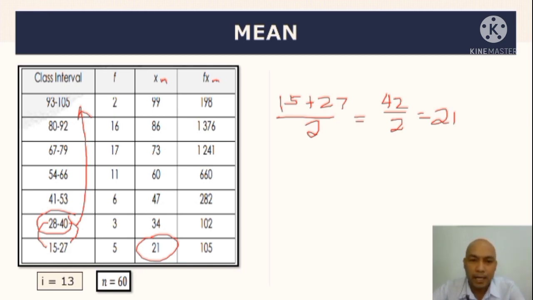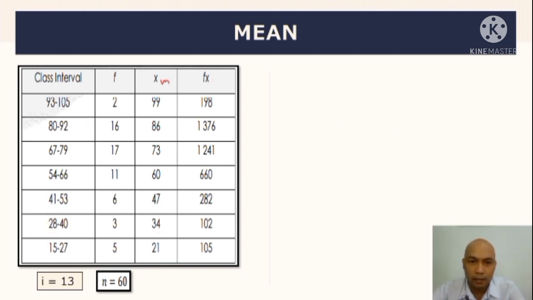Pero, ang pinaka-technique ko dito para mas mapadali, kasi sabi nga sa inyo, technique tayo para padaliin natin yung math. So, since meron ka ng i is equal to 13, then you have the 21 now. Just add 13 to 21. Magiging 34, plus 13, 47, plus 13, 60, plus 13, 73, plus 13, 86, and then plus 13, magiging 99. Instead of adding 93 plus 105, tapos magiging equal kay 198, then i-divide by 2, magiging 99. Mas mahirap pa yun, di ba? So, meron ka ng i is equal to 13. Ganun na lang yung gagawin natin.